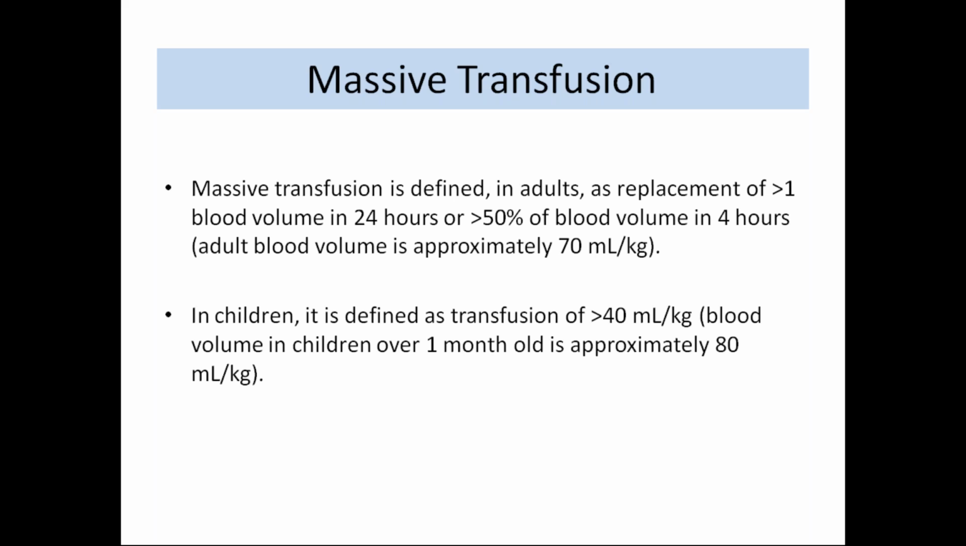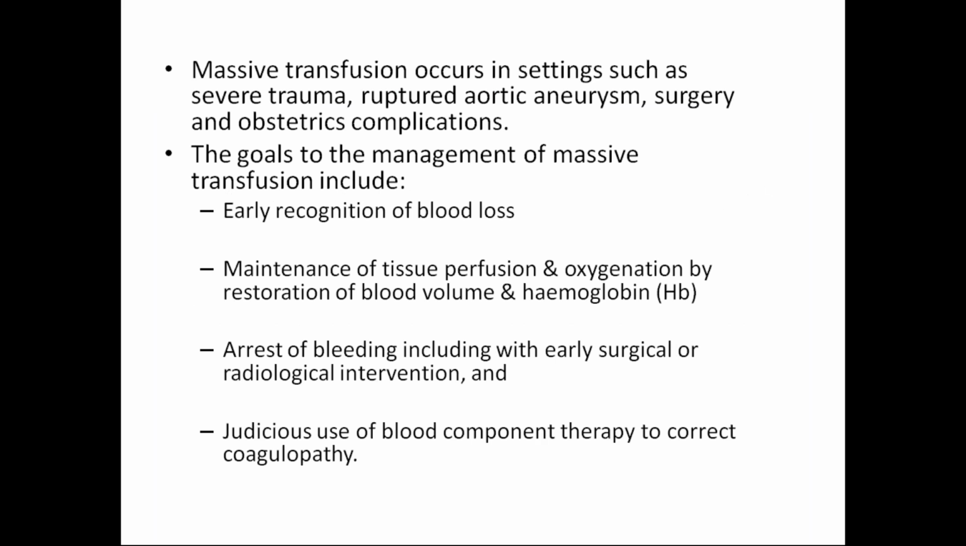In children, it is defined as transfusion greater than 40 ml per kg, because the blood volume in children over 1 month old is approximately 80 ml per kg. Okay. So when does massive transfusion occur? In settings such as severe trauma, aortic aneurysm rupture, surgery, and obstetrics-related complications, then we go for massive transfusion. Majorly it is done in aortic aneurysms, rupture of aortic aneurysm.